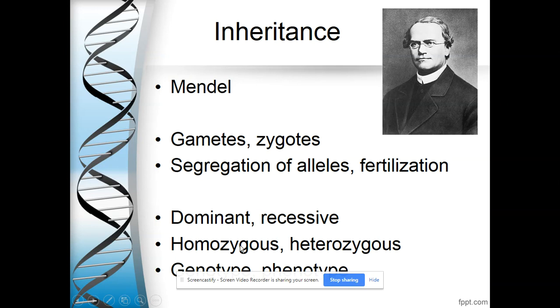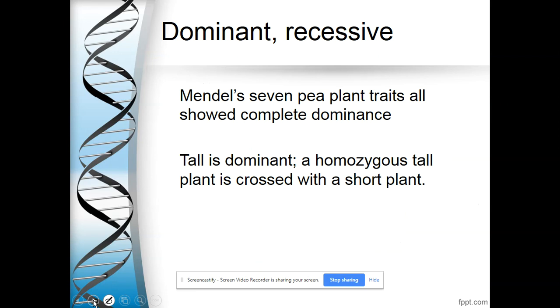Homozygous, you have two of the same, whether dominant or recessive. Heterozygous, you have one of each. And then genotype and phenotype. Genotype, these are the alleles that you have. We could show that with letters. The genotype could be AA or Aa or aa. And then your phenotype would be your earlobes are free or your earlobes are attached to the side of your face. So phenotype, that physical trait that you can see. Genotype, the alleles that you get for that trait.